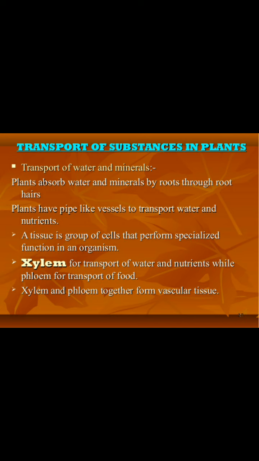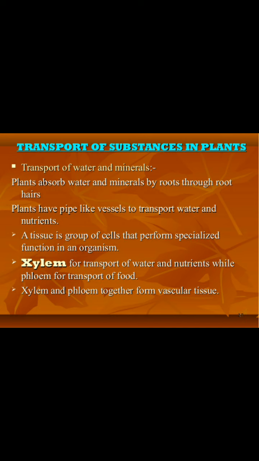Transport of substances in plants. Transport of water and minerals. Plants absorb water and minerals by roots through root hairs. Plants have pipe-like vessels to transport water and nutrients. So, the plants get nutrients and water, everything through roots.